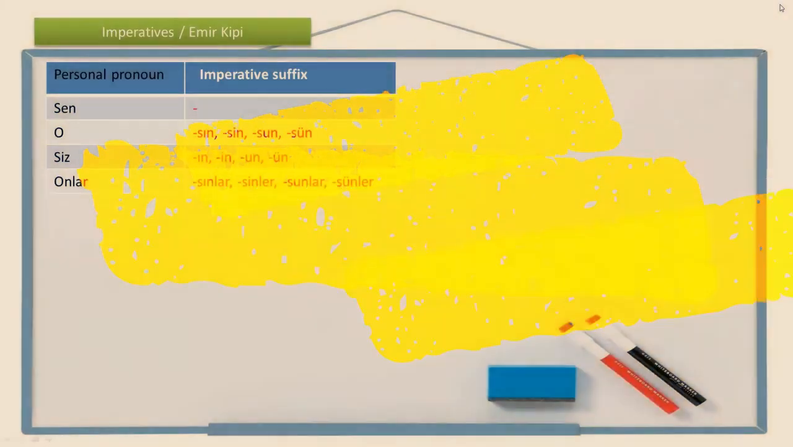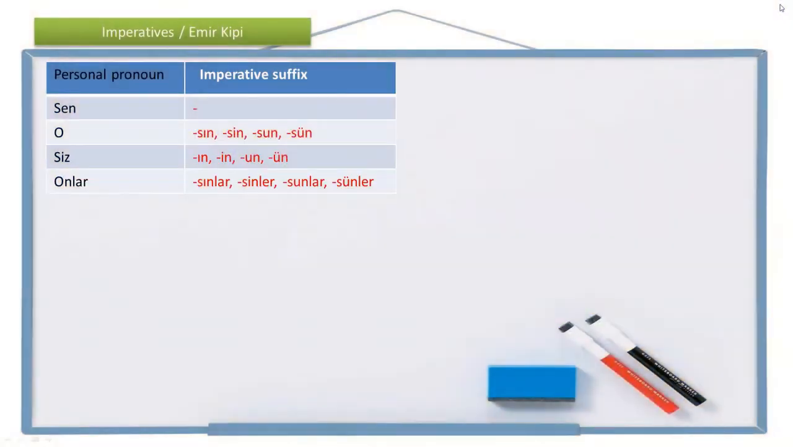Emir Kipi. In Turkish, we cannot make imperative sentences with the person pronoun I and the person pronoun we. We can make imperative sentences with you, he, she, you plural, and they. Sen, o, siz, onlar. As you see on the chart, for the person pronoun sen, we don't have an imperative suffix. We are going to use the verb in the single form.